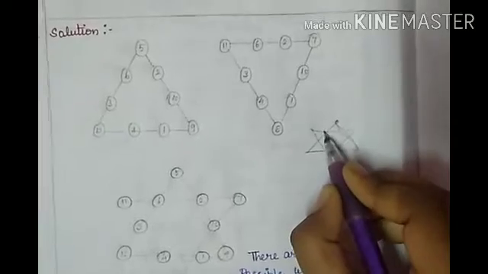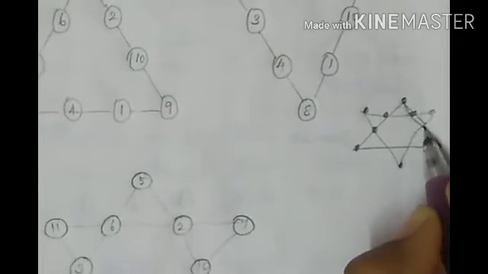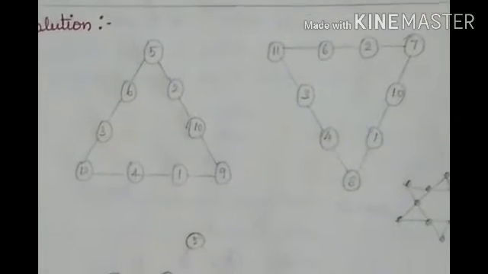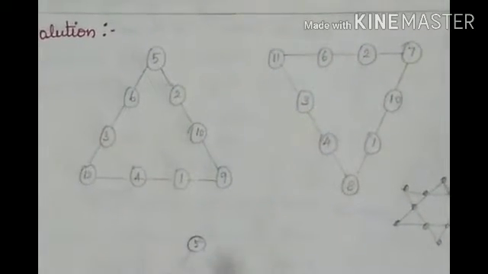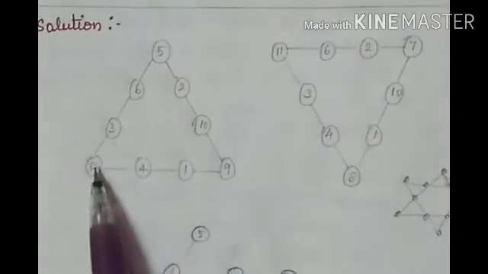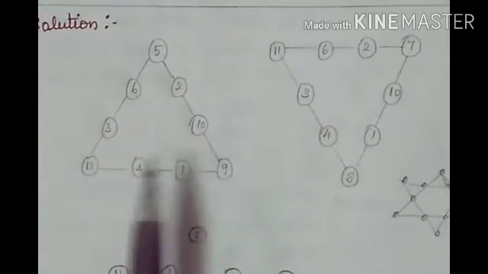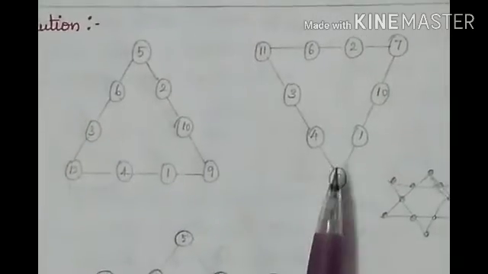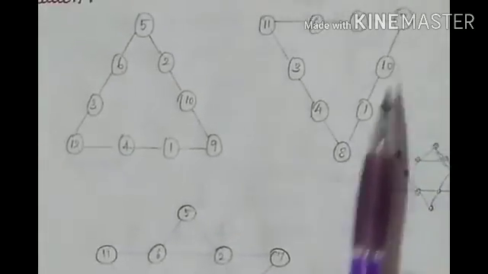This is 1 2 3 4 5 6 7 8 9 10 11 12. So I just kept 12 dots. Now we are going to place the 12 numbers. So this is one of the forms. See this one: 5 6 3 12 2 10 9 4 1. On this side, you just see this triangle: 11 6 2 7 3 4 8 1 and 10.